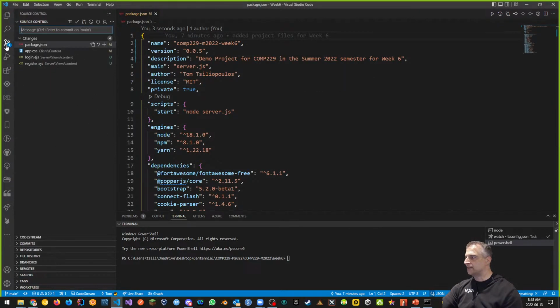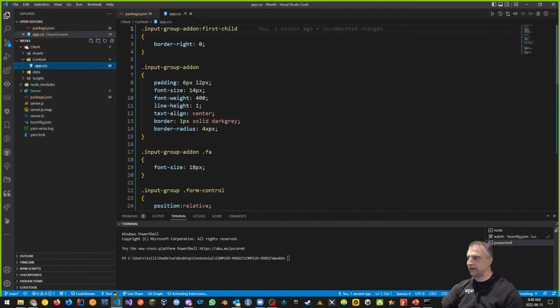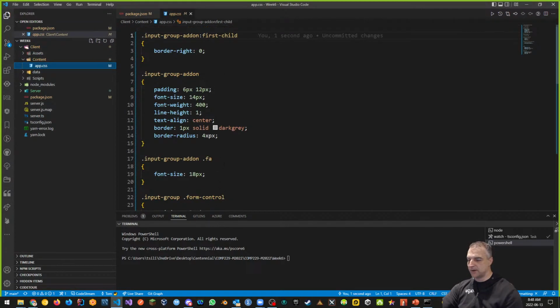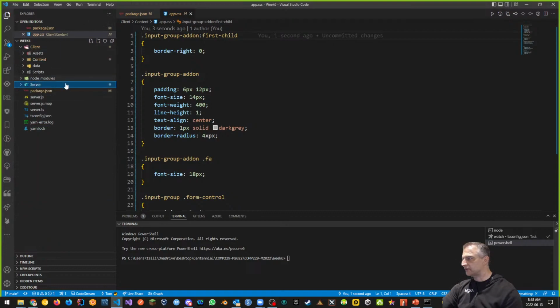If I go back, you can see that there are 4 changes now. These are the changes that we've made: a login EJS and a register EJS page, as well as a change to the app CSS. So that's what we've done. Let's take a look at that app CSS. So it is different. It just added some stuff, some styling for our login and register pages, right? And we have our login and register pages, like I said, inside of our content, login and register. All right, so now that we've added that in, that's our starter for today.